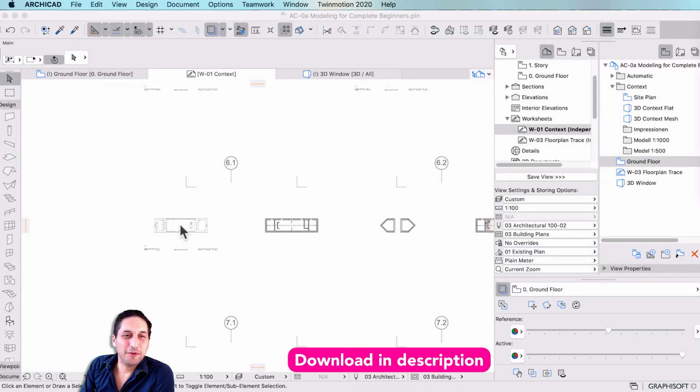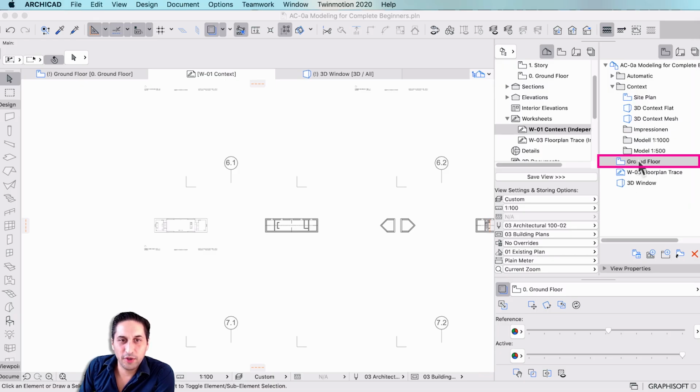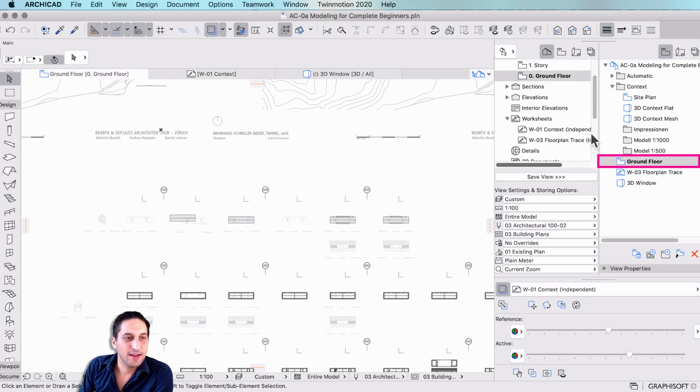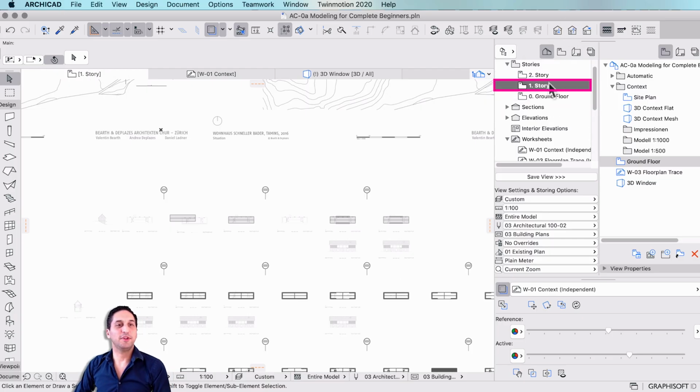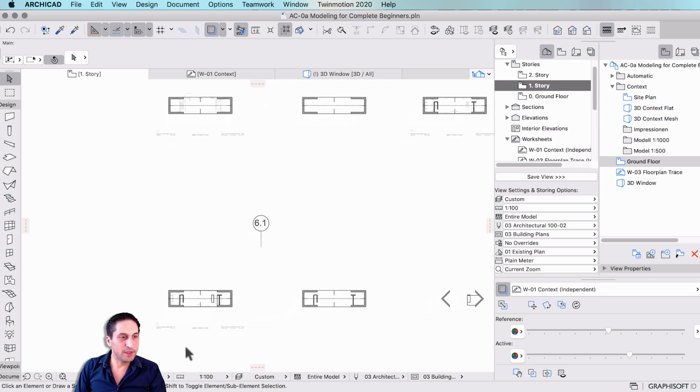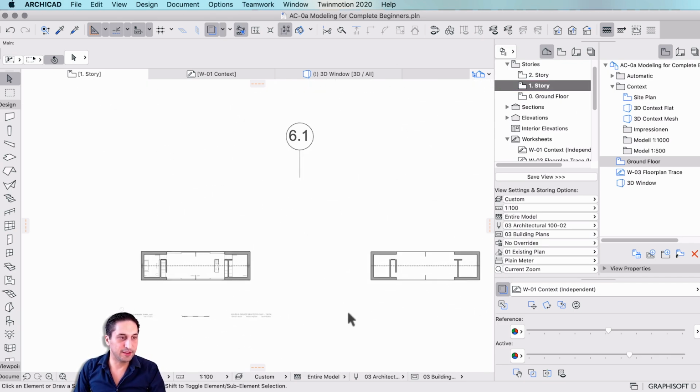Alright, so using the file provided, let's go ahead and look for, first of all, the ground floor here, so we get the correct settings. And then we're going to move up a floor to the first floor, like this. Or you could have just double clicked on the project map first floor. Then we're going to zoom in to our exercise, which is 6.1.